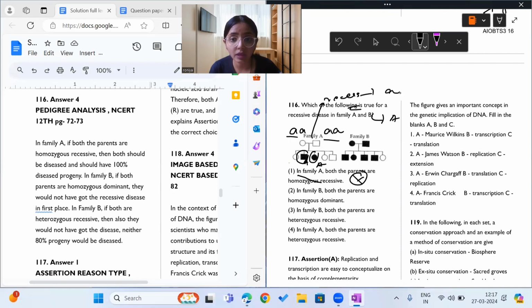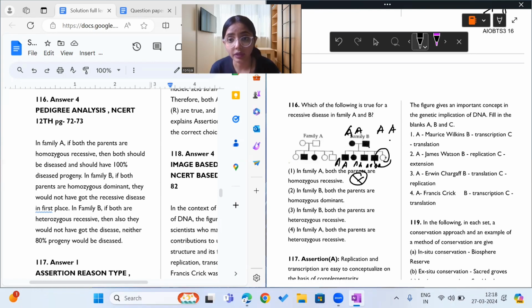Statement two: in family B, both parents are homozygous dominant. Homozygous dominant means capital A, capital A, capital A, capital A. Both of them are affected and both are homozygous dominant. That means the disease is also dominant and is carried by the dominant allele, capital A. So these children will receive this,